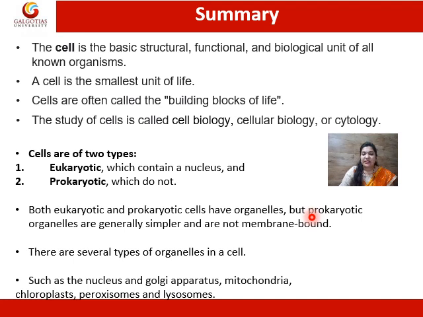There are several types of organelles in the cell, some of which are the Golgi apparatus, nucleus, mitochondria, peroxisomes, lysosomes, and endoplasmic reticulum, etc.